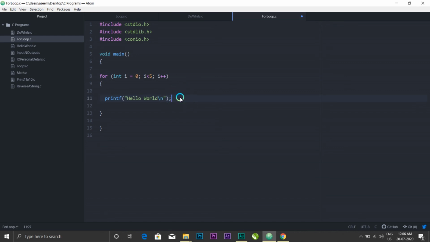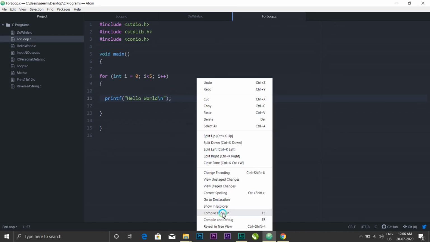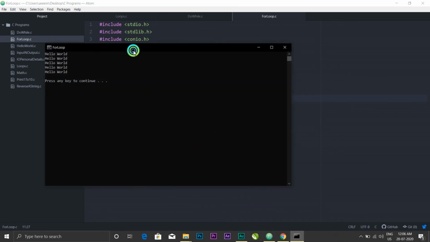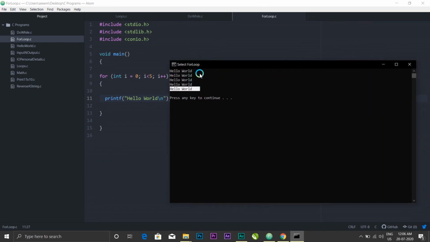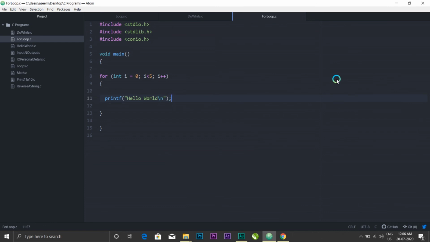So let me just run the program for y'all. See, it ran the same as the while loop. For loop is one of the most popular loops of all time. It can be used for more advanced stuff like multi-dimensional arrays and other things, and a lot of things we will cover in the upcoming videos, right?